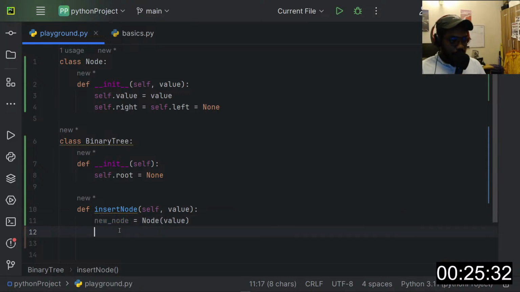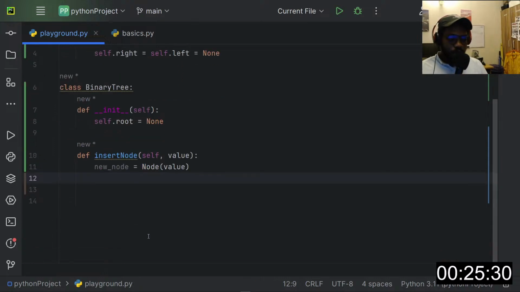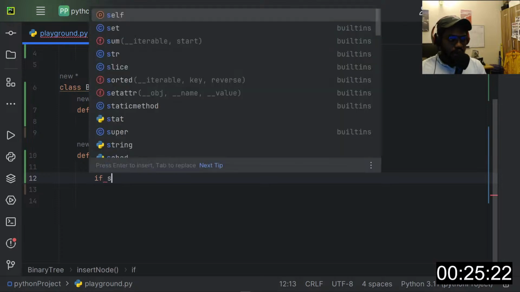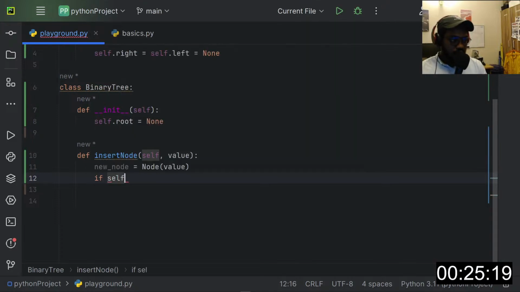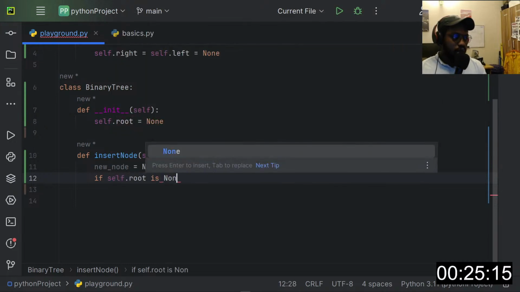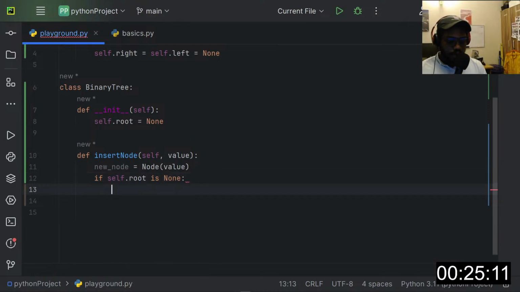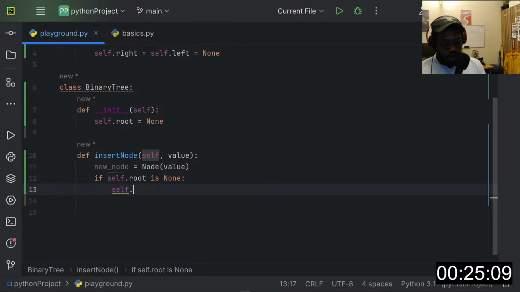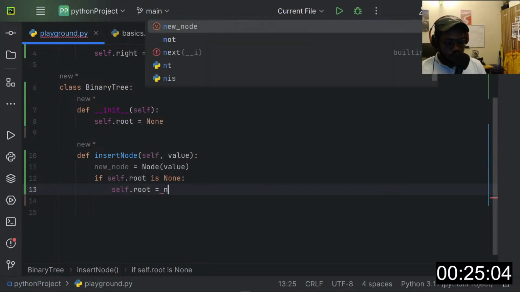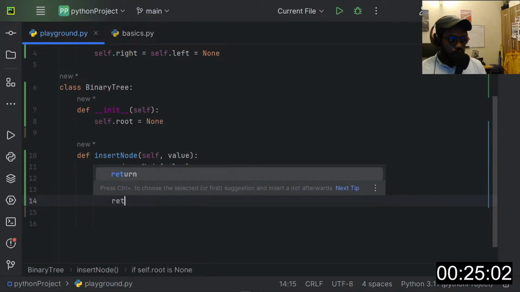But mind you, I said before we insert any node in the tree, we have to ensure that our tree has a root node first to begin with. So we will say if the root is None, meaning there is no value in the root at this time, we just set the root to the current node, self.root equal to new_node, and then we return.